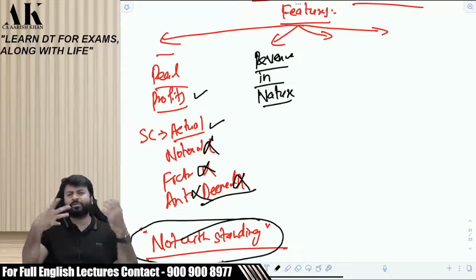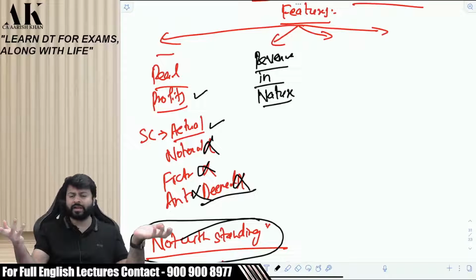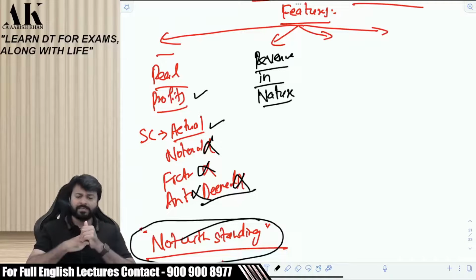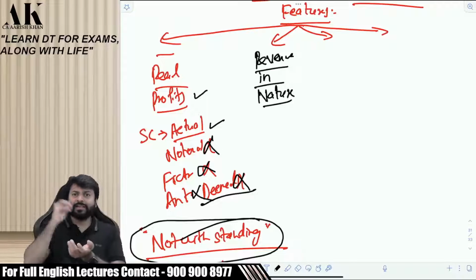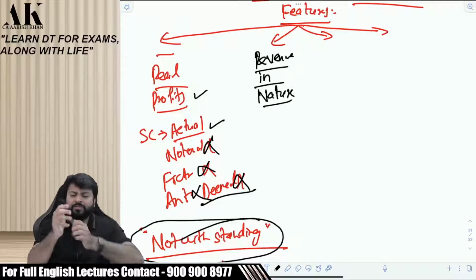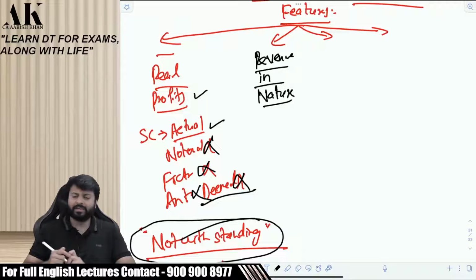So if I sell my house, that's not a revenue profit. I do not sell my house on a regular basis. I sell my house once in a while. I sell my jewelries once in a while, not on a regular basis. So that will be covered in capital gains. So if I manufacture a good, I purchase a good and then I sell on a regular basis, those profits will be covered under what? Under the head PGBP. Clear?